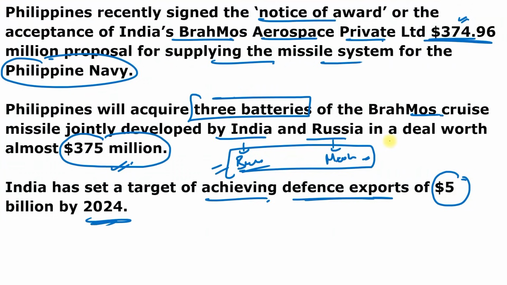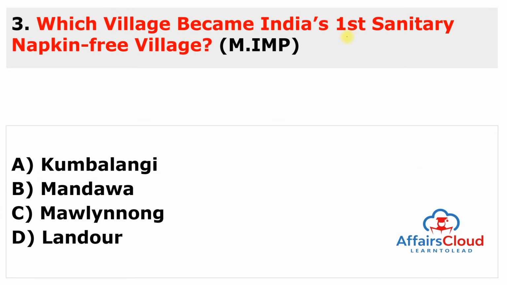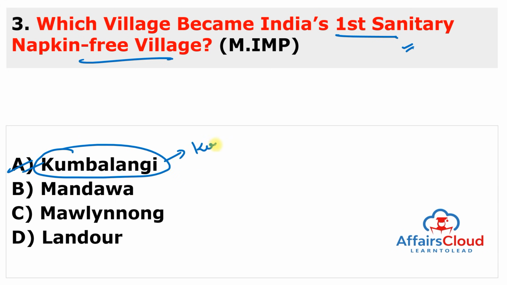Moving to the next question. Which village becomes India's first sanitary napkin free village? It means all the girls and ladies will not use sanitary napkins in that village, and this village is India's first sanitary napkin free village. This is Kumbalangi village, situated in Kerala. And recently Arif Mohammed Khan, who is the governor of Kerala, declared Kumbalangi village as India's first.